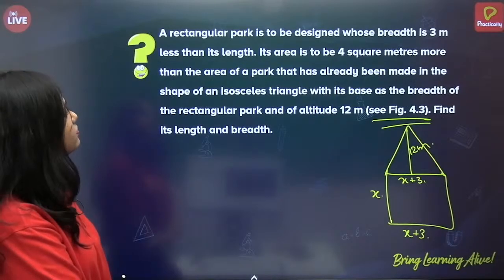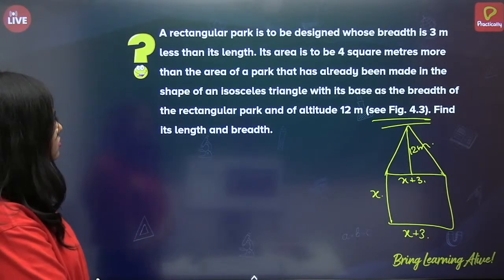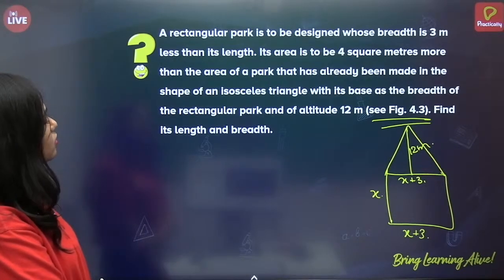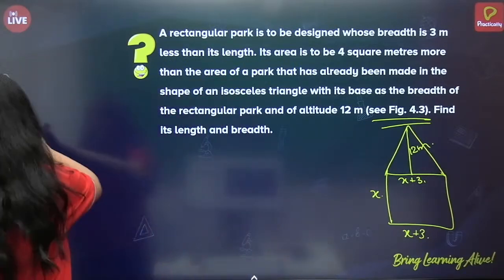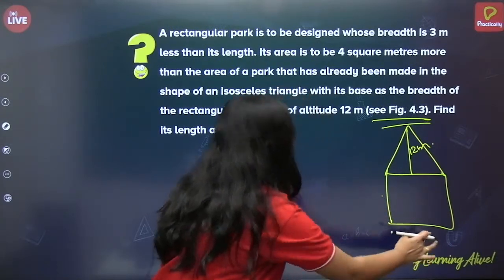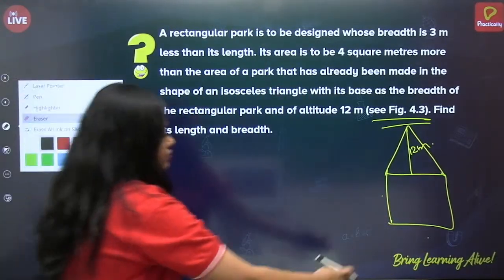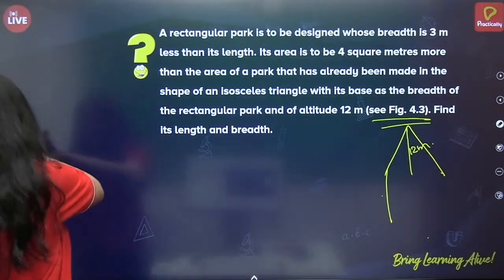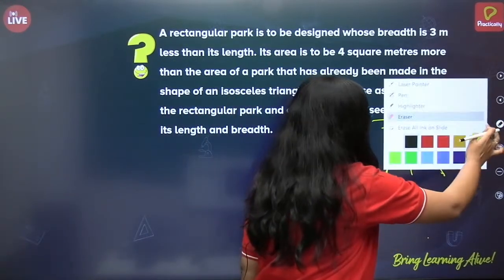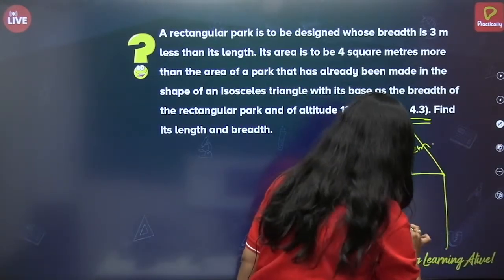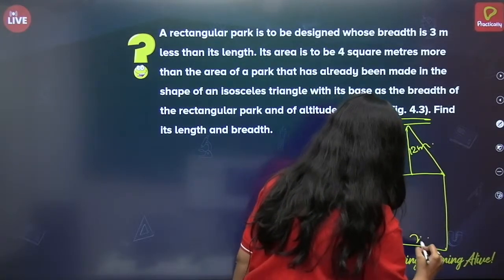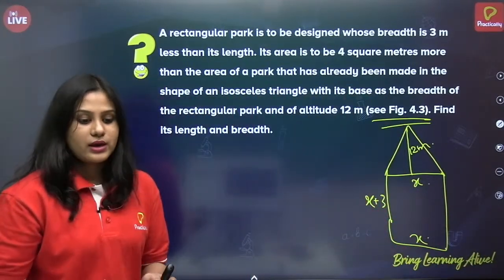Okay. I'm sorry, just a minute. The figure is copied wrong here. So this is an NCERT question, I suppose. Alright. No issues. Okay, so this is x plus 3, the length, this is x. Right. This is the question.